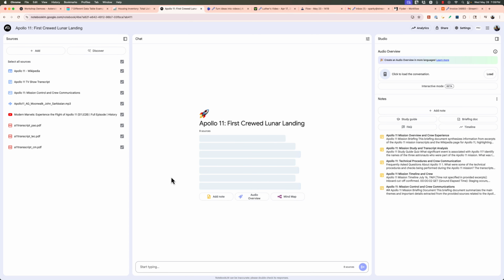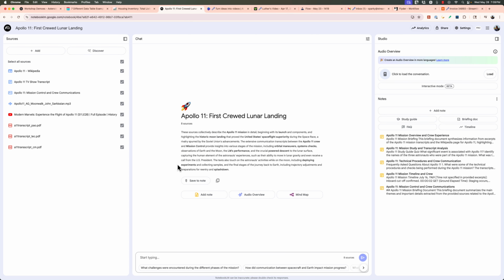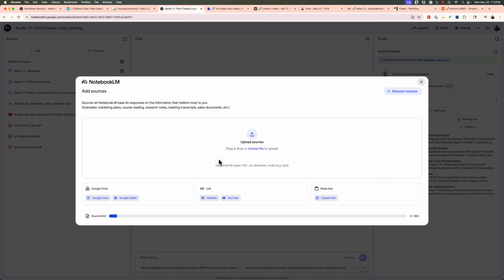This is called Notebook LM. Notebook LM is essentially a way to aggregate sources and then be able to chat with it or use other powerful tools such as creating a study guide, an FAQ, a briefing doc, or a timeline, or even a podcast. So let's just look at this real quick. You can add sources. They can be websites, so articles or blog posts or whatever. It could be a YouTube video. You could have information in a Google Doc or a Google Slide. You could copy text, but not only that, you can upload PDFs, regular text, Markdown, or even audio files, MP3 files.